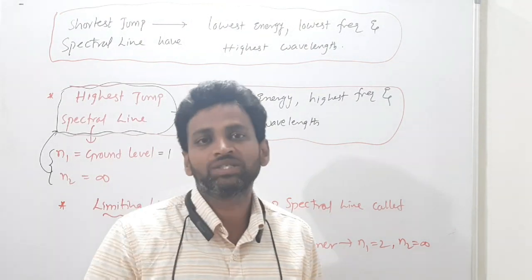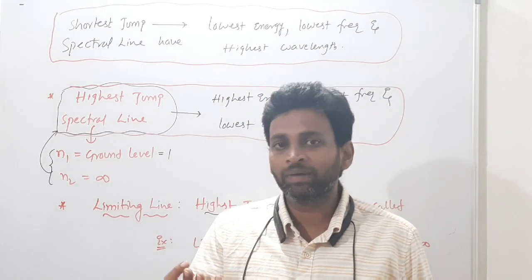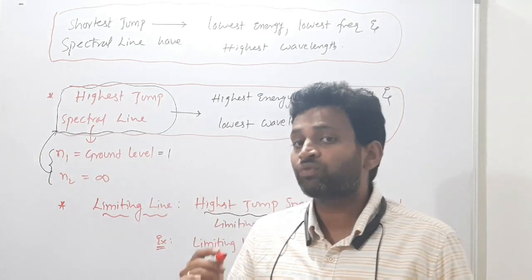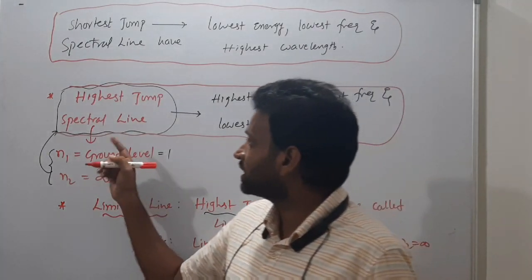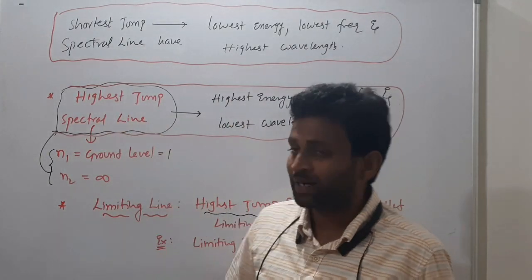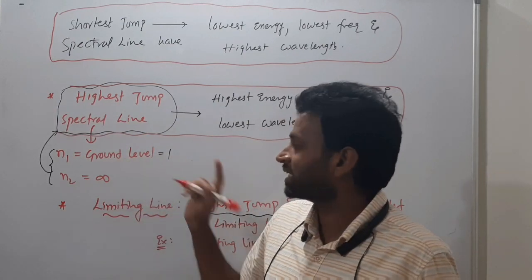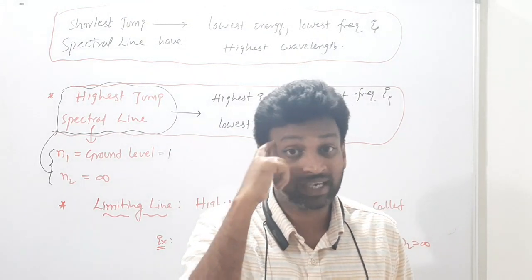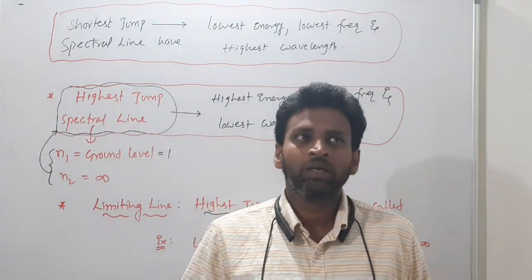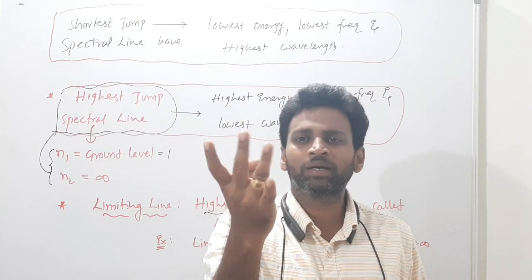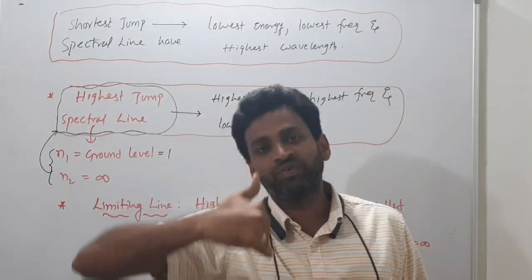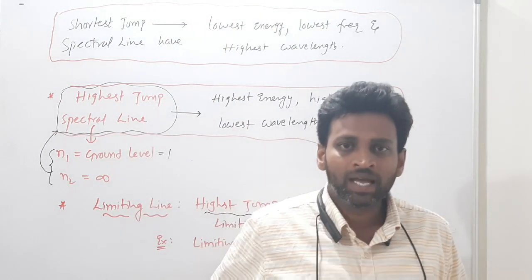Suppose for the Paschen series, what are Lyman, Balmer, Paschen, Brackett, Pfund? For the Paschen series, what is the highest jump spectral line? Can you guess? N1 is 3. If they mention the series, N1 should strike your mind first. Lyman, Balmer, Paschen: N1 is 3 for Paschen. Highest jump is from infinity, because that will be the highest.